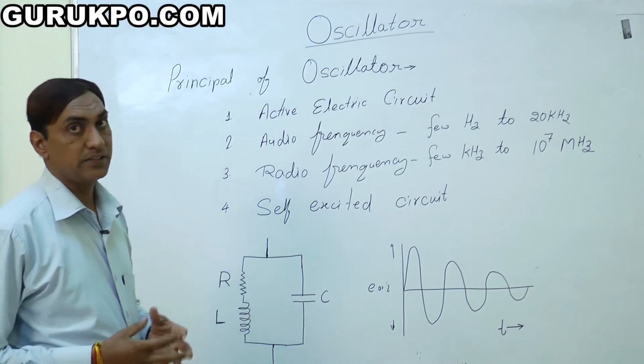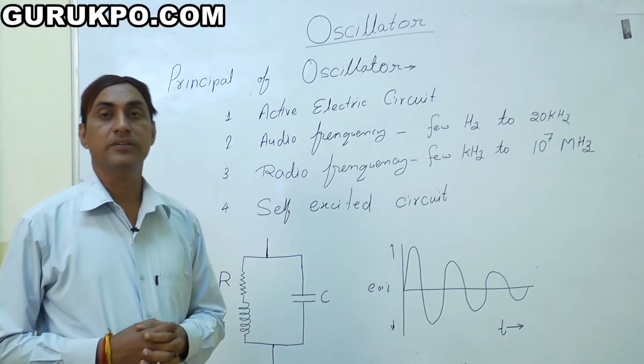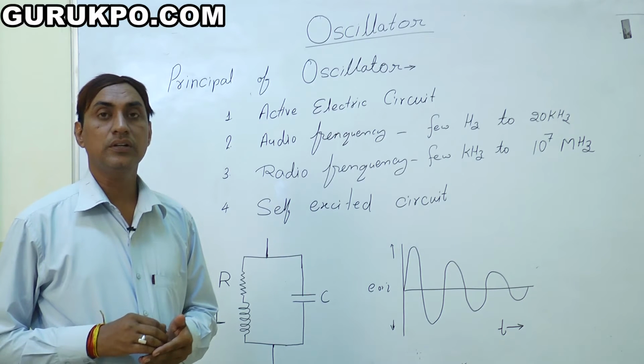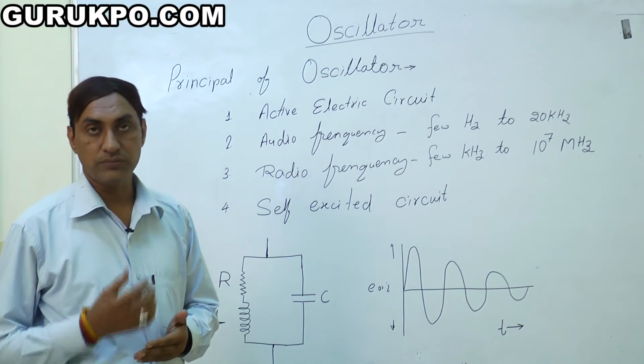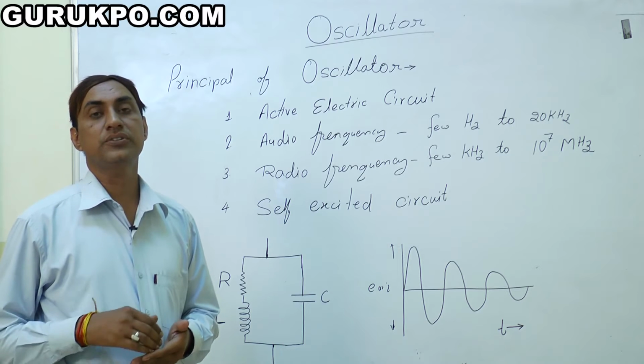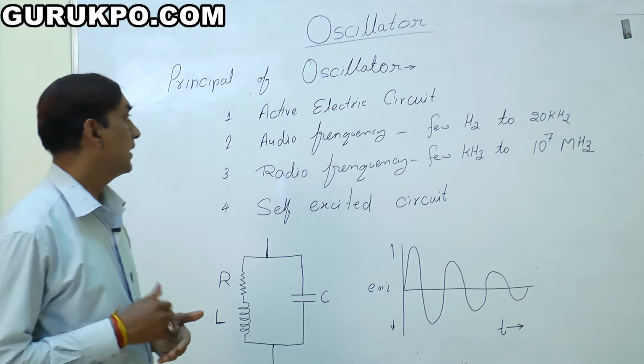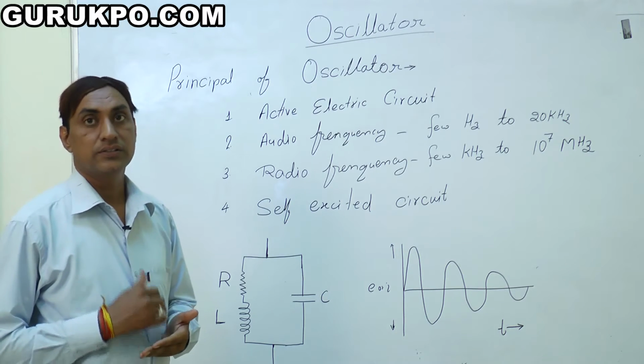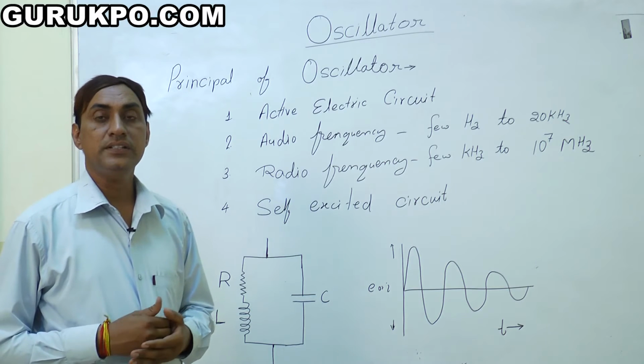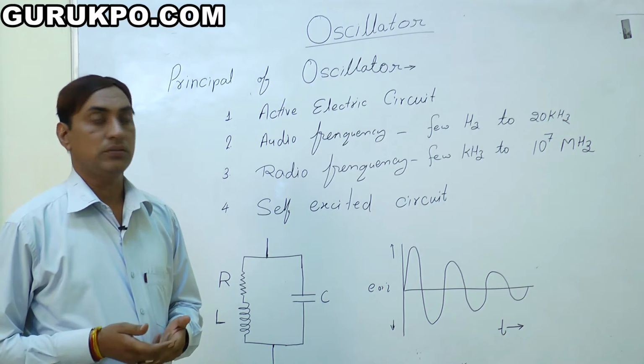Active electrical circuit: this is very clear. It means it works on input and output both. Whatever input has come, it gives a reply. That's why we say this is an active electrical circuit. This device works on AC and DC both.